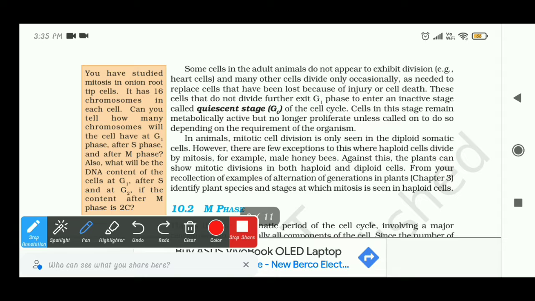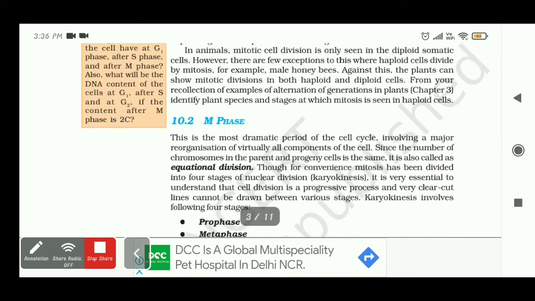Next, in animals, mitotic cell division is only seen in the diploid somatic cells. There are some exceptions where haploid cells divide by mitosis, for example in male honeybees. Against this, plants can show mitotic division in both haploid and diploid cells as well. This is for you to read.